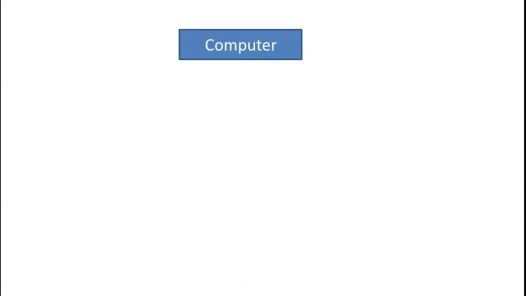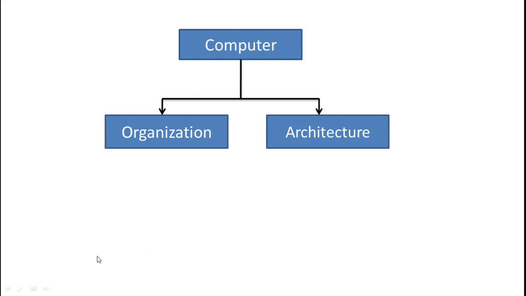Next, in terms of computer, there are mainly two parts, computer organization and computer architecture. In some universities, there is a separate subject like computer organization, and another subject is computer architecture. Some universities run a common subject like computer organization and architecture.